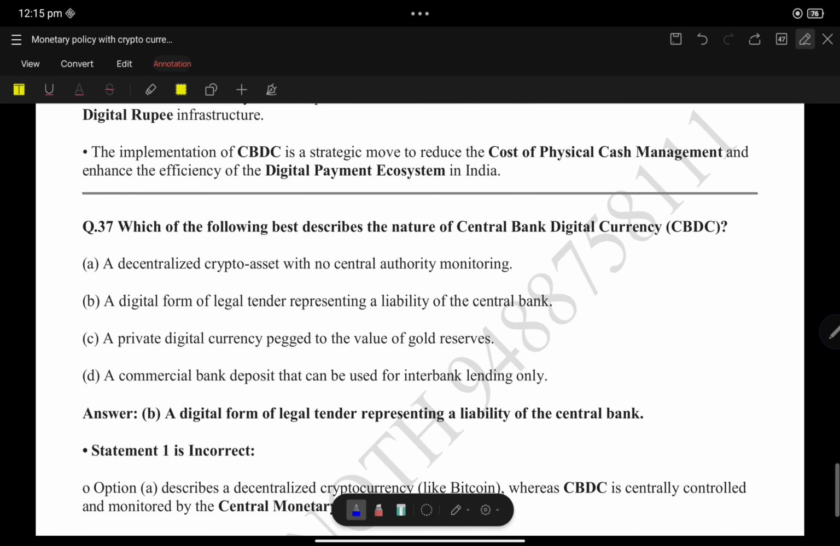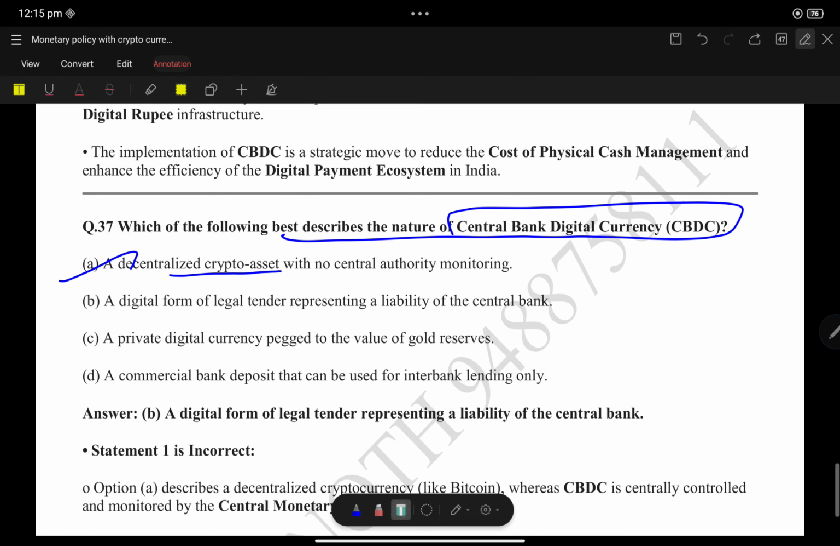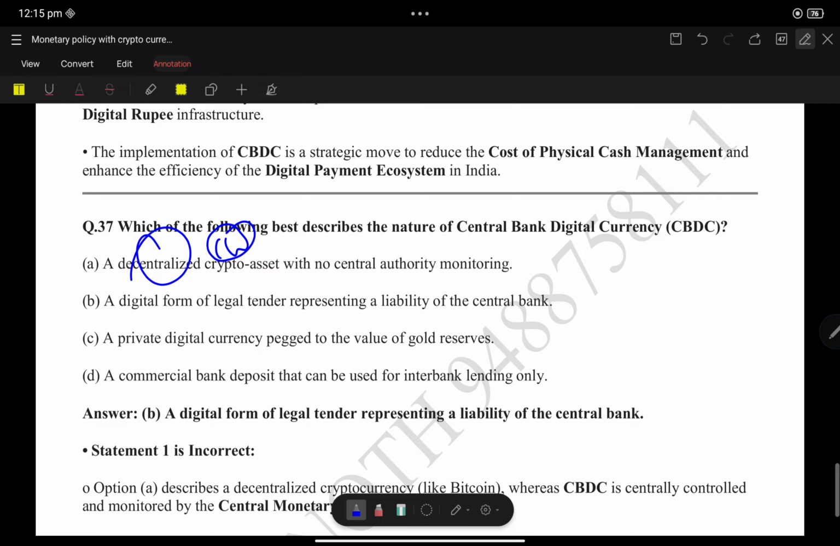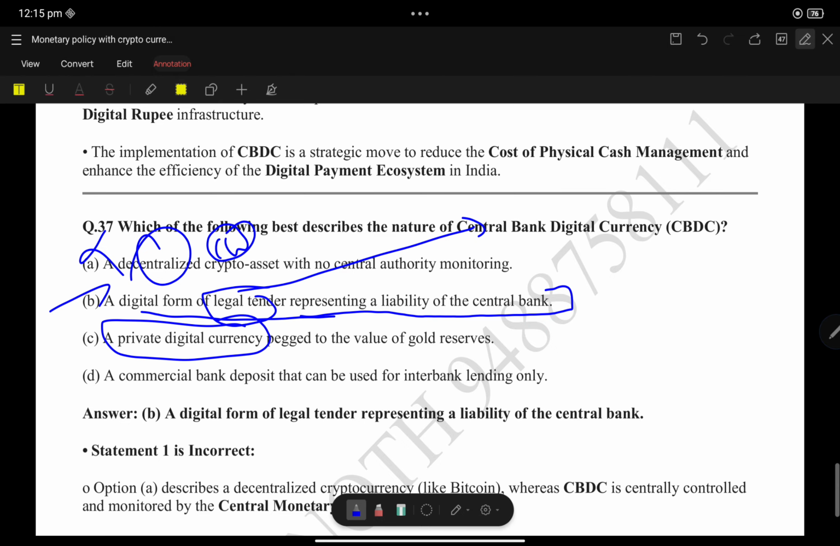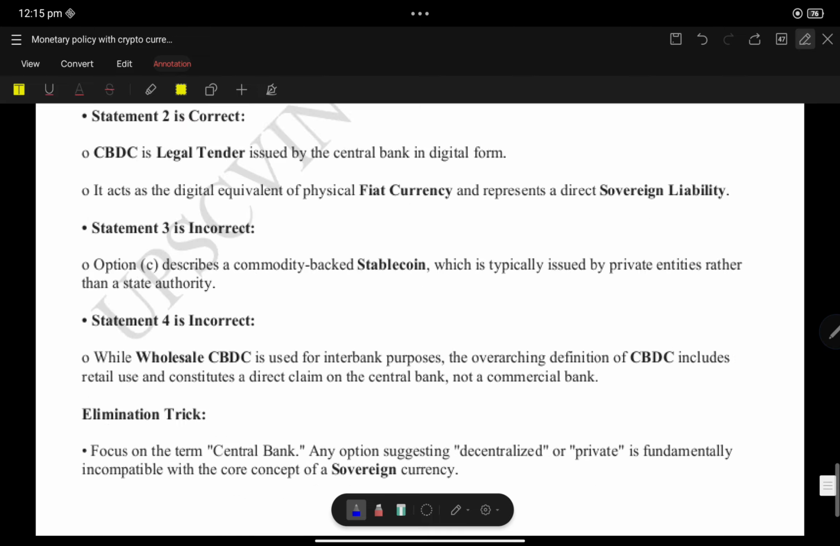So this is correct. Which of the following best describes the central bank digital currency? We had this question. It is a decentralized crypto asset. See, does that best describe its nature? No, it is not decentralized. It is centralized. So it is a digital form of legal tender. CBDC is a legal tender representing a liability of the central bank. Yes. A private digital currency? No, it is not a private digital currency. Commercial bank deposits that can be used for interbank lending only? No, it is not a deposit.